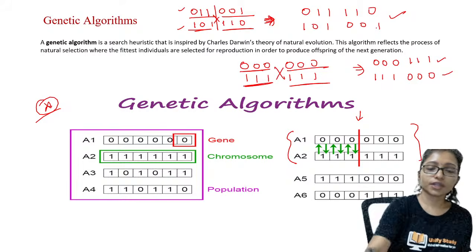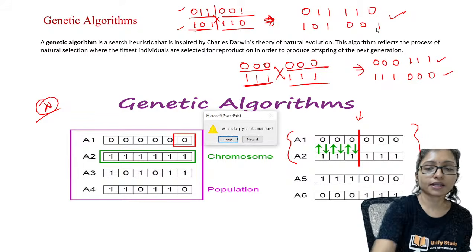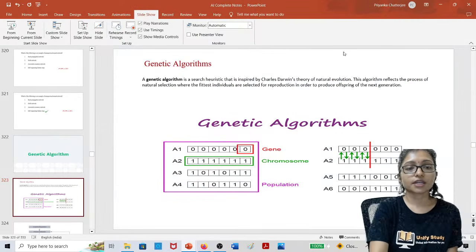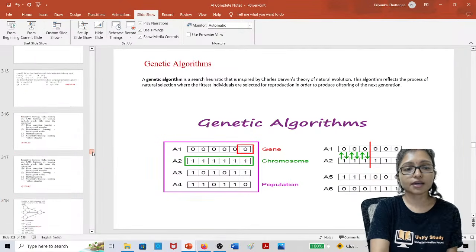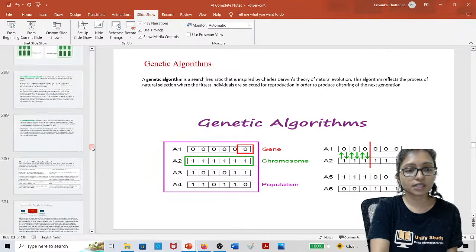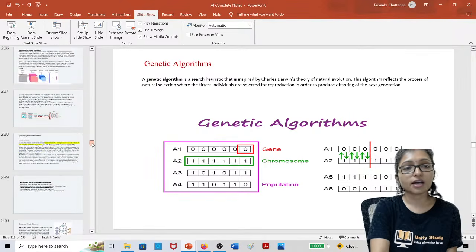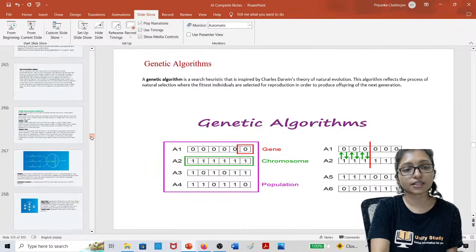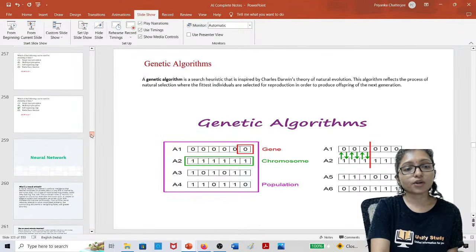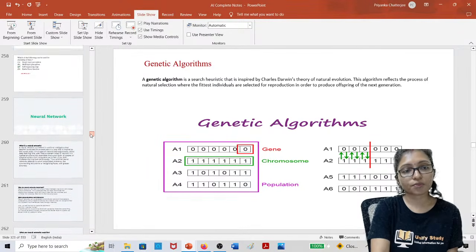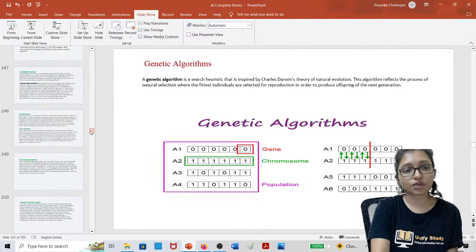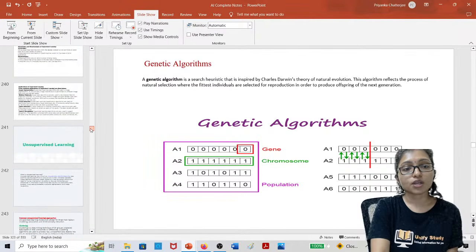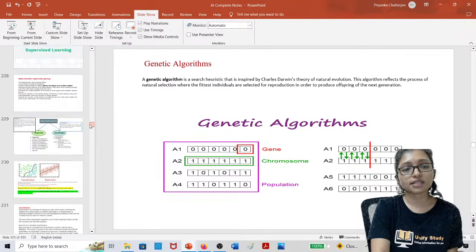Okay. So that is your genetic algorithm, and we did it. Now, besides the genetic algorithm, there are some more concepts in neural networks and learning algorithms. Quickly do the revision of learning algorithms so that you can do the questions. Different types of questions come from different types of learning algorithms, that is supervised learning and unsupervised learning.